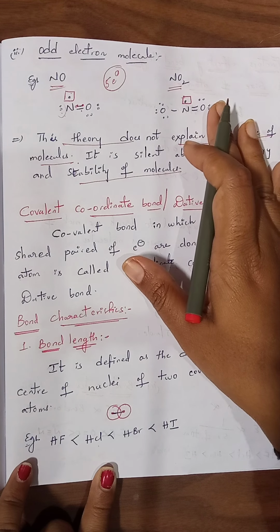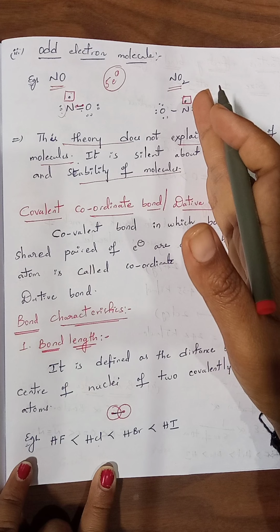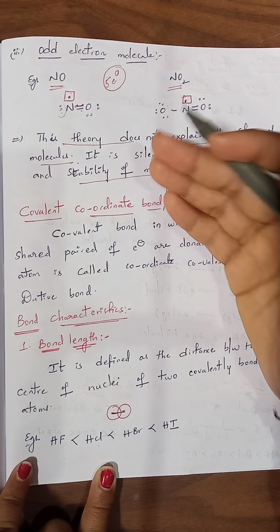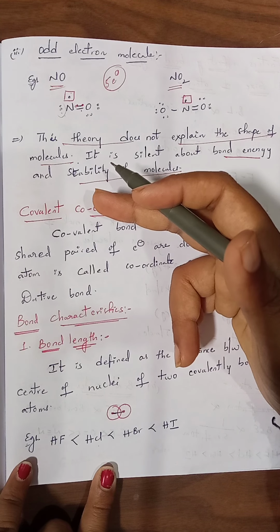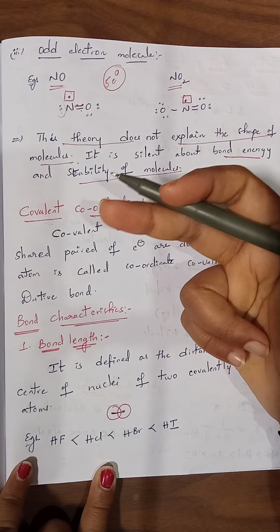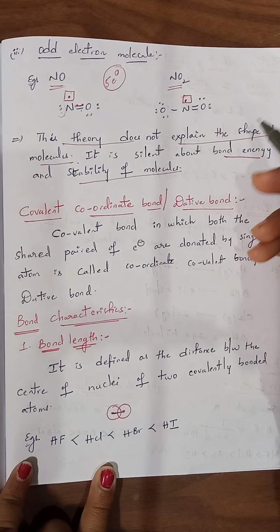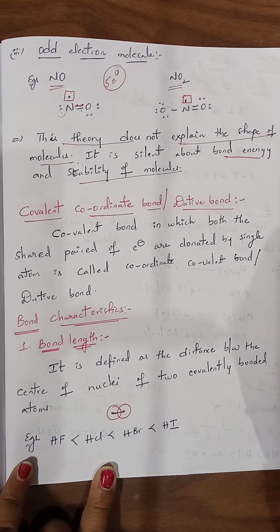Okay, then all these are said to be drawbacks. This theory could not explain why the noble gases are involved in bond formation, though it is satisfied by the octet configuration. It does not explain a few compounds which do not follow octet configuration, that means they involve incomplete octet, expanded octet, or odd electron molecules. This theory does not explain the shape of the molecule, and it does not use the concept of bond energy and stability of the molecule.